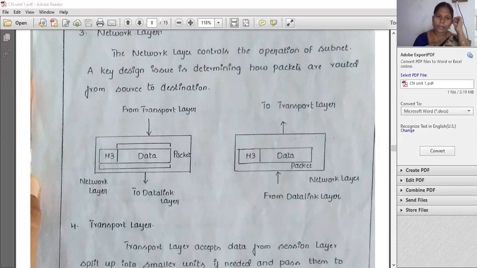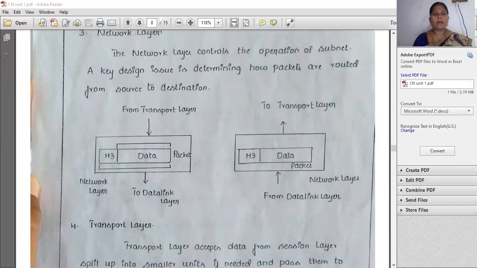So here same as before, it is the H3 header. Next, the data will be in the form of packets. Again, the data is first divided into frames, frames are divided into packets, and packets are divided into blocks, like a small amount of information passing from sender to receiver.